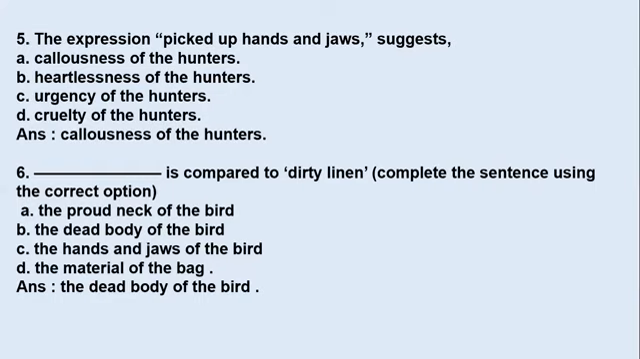The first, what is linen? The meaning of linen is cloth. What is compared to a dirty cloth? So when we read the poem, we understand that the dead body of the bird is compared to a dirty linen. As we crumple a dirty cloth and keep it in the bag, in the same way here the dead body of the bird was just crumpled and kept in the bag like a dirty linen, like a dirty cloth. So here the answer will be the dead body of the bird.